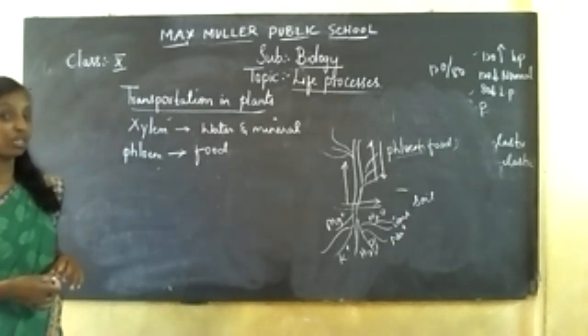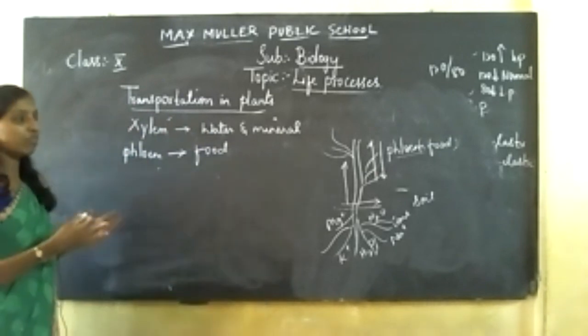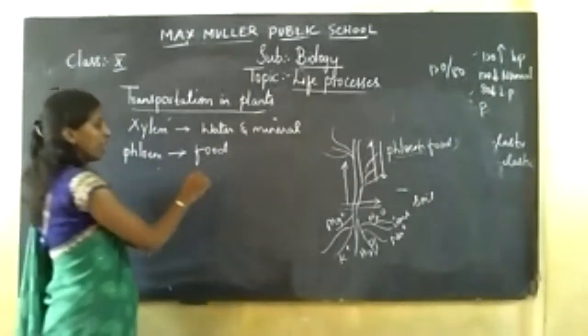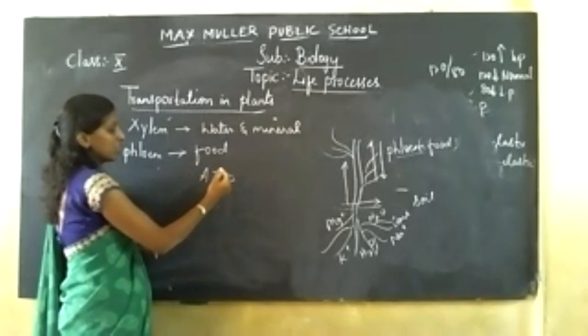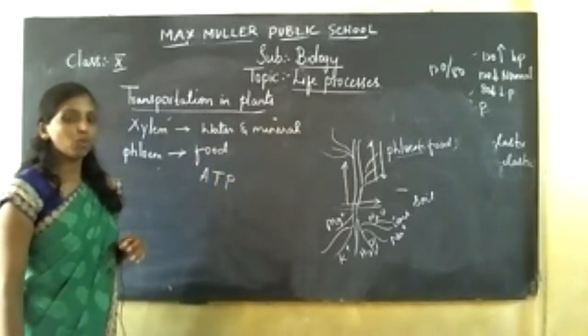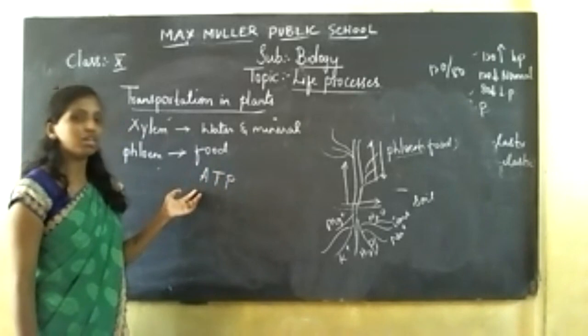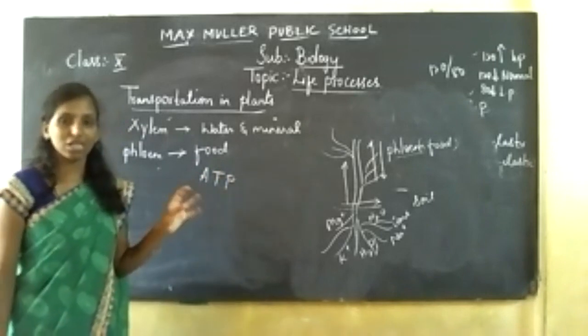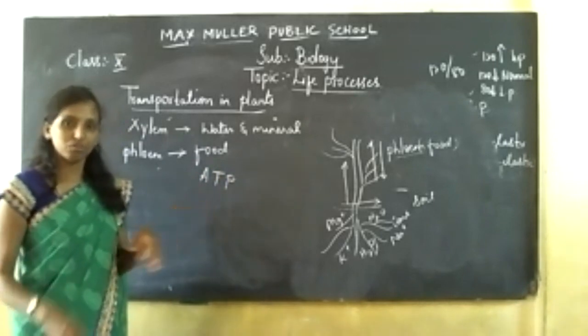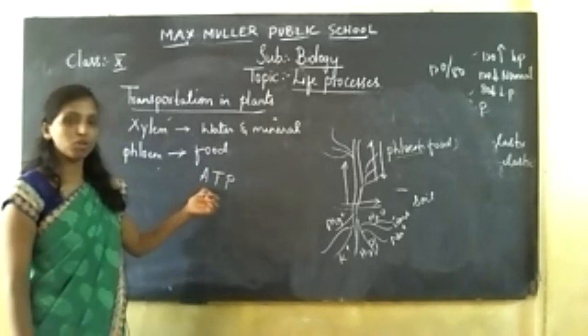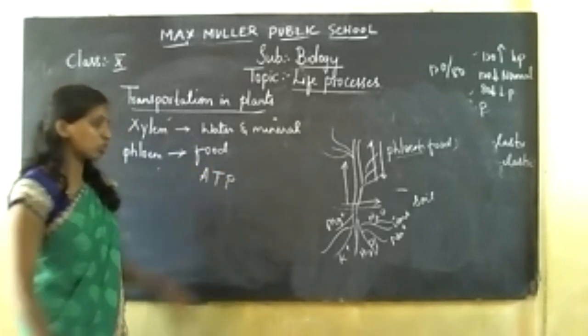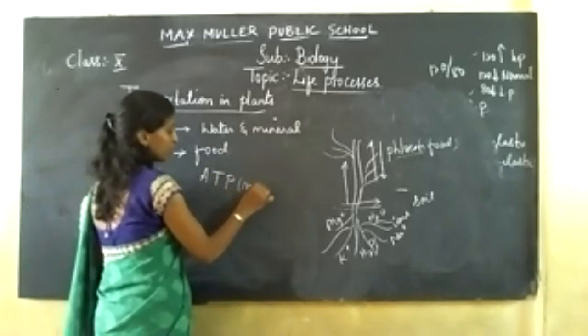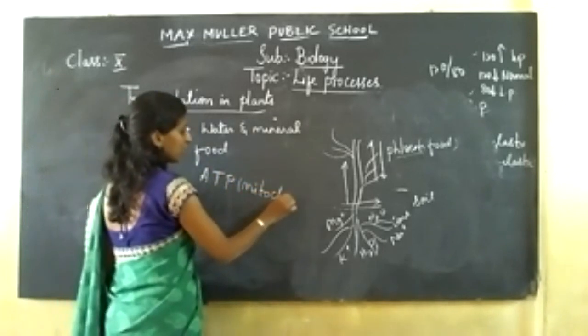Now, later what happens is that the food material is stored in the form of ATP molecule, nothing but adenosine triphosphate. Once the pressure increases, or if the plant body requires any food components, this ATP molecule, which is stored in your mitochondria, will convert this food material. The plant cell will have